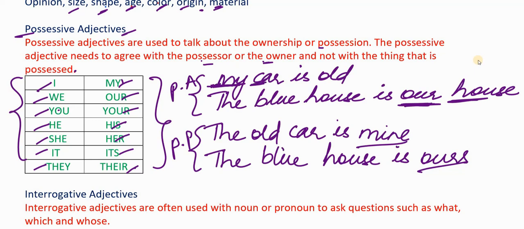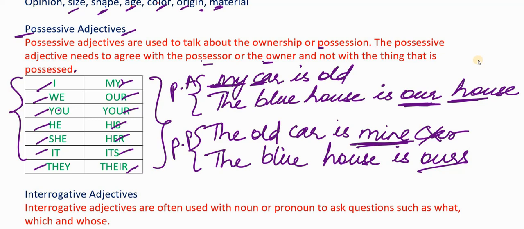Possessive pronoun, on the other hand, replaces the noun. The old car is mine. We do not write the old car is mine car because we are replacing the noun car with the possessive pronoun mine. In the second example, the blue house is ours. We don't write the blue house is ours house.